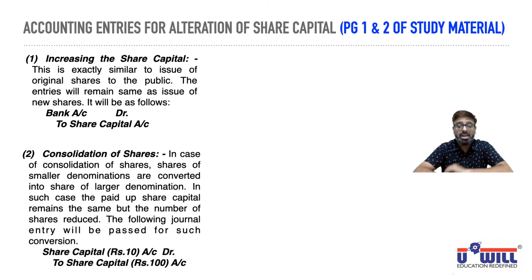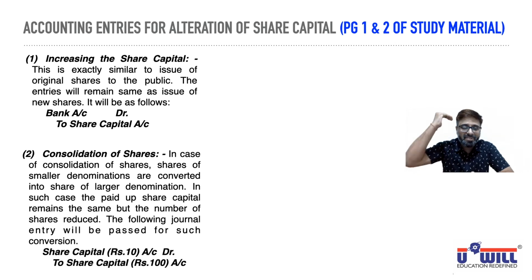You'll find this journal entry is very funny. What is the journal entry? You all can see share capital account debit to share capital. How can you debit the same account and credit the same account? Observe it carefully. We have written face value also in brackets. What are we doing in consolidation? We are converting shares of smaller face value into larger face value. Say smaller face value 10 into larger face value 100.